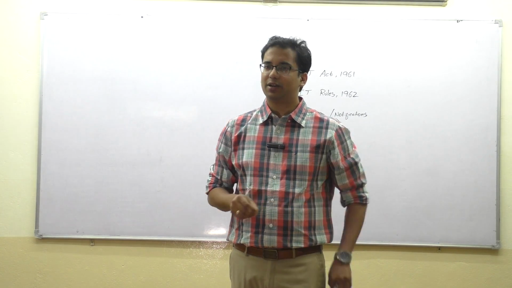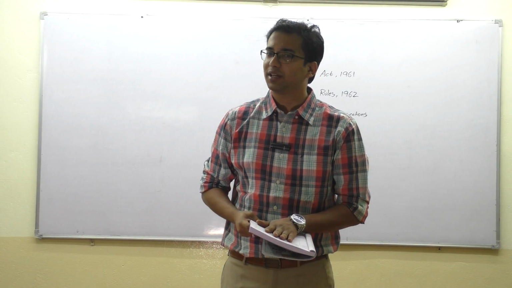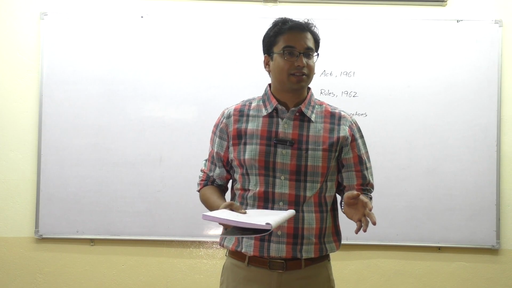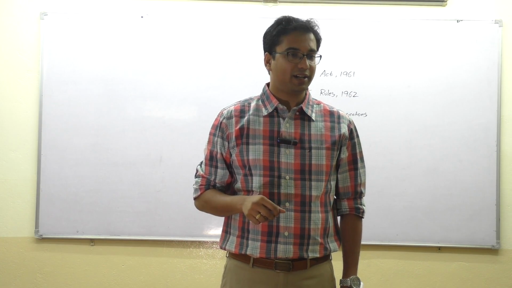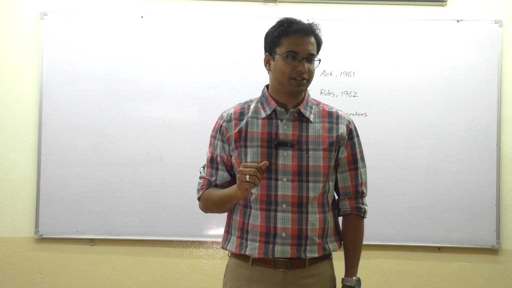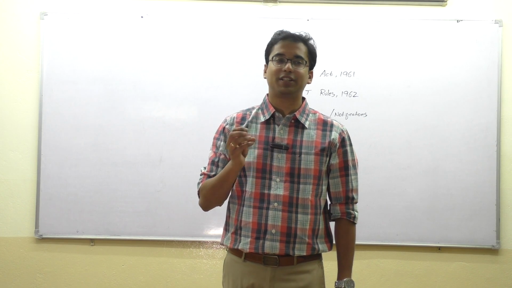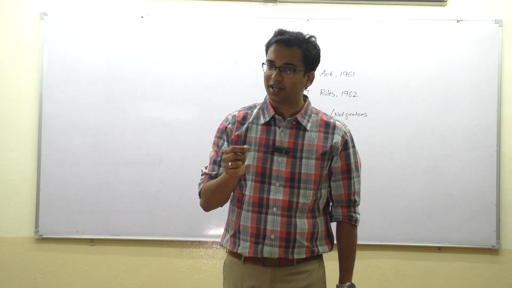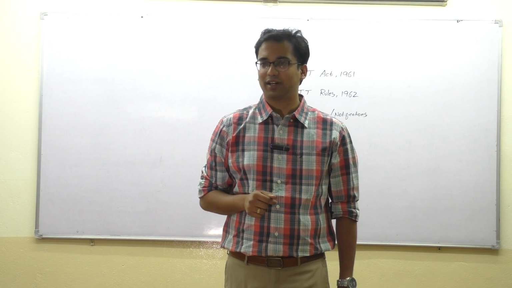Chalo. You can take a break of 15 minutes, and then once we come back, we will explore section 5. What will section 5 talk about? Scope of total income. Section 5 will tell us what is the basis of taxation in our country. See, different countries follow different bases of taxation. It could be based upon citizenship. It could be based upon the state in which you are living. In our country, taxation is based upon the residential status. So, when we come back, we will understand how to determine residential status and how this residential status affects the scope of total income. Chalo.